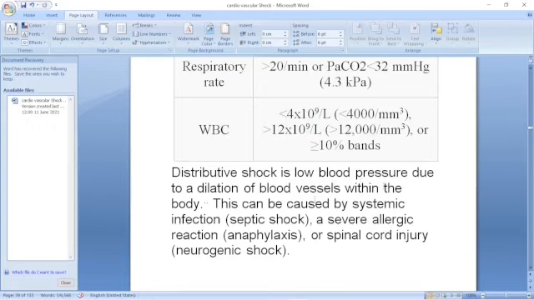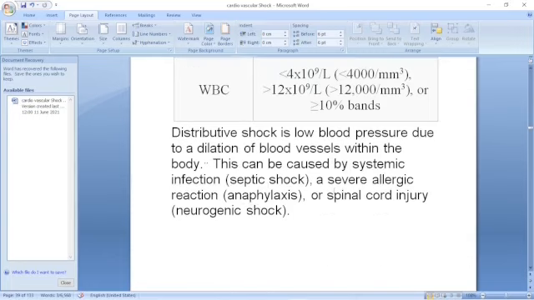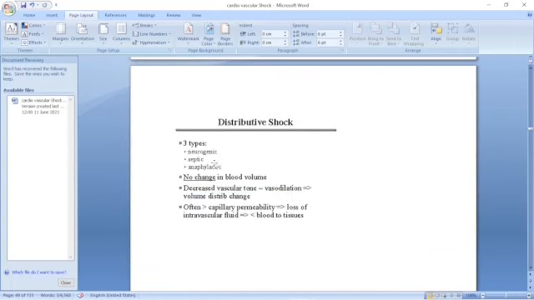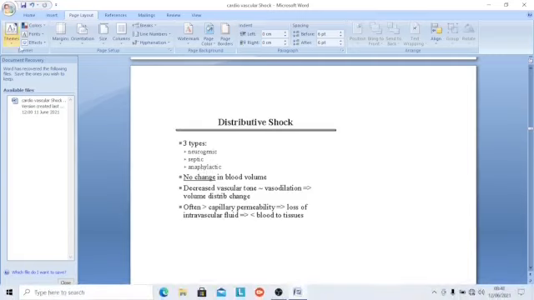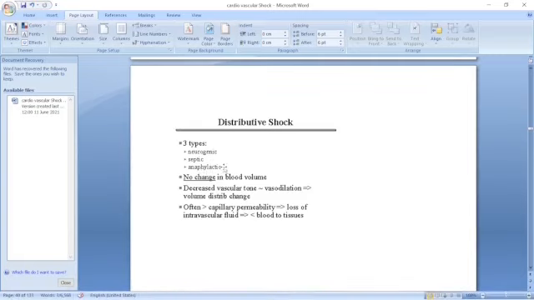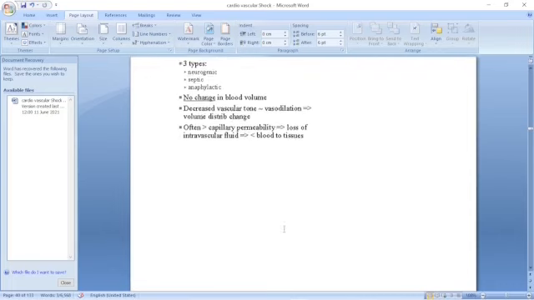Distributive shock is a low blood pressure due to dilatation of blood vessels within the body. This can be caused by systemic infection, septic shock, or anaphylaxis, or neurogenic shock like spinal cord injury. There is no change in blood volume. Blood is sufficient, it has just gone out. There is decreased vascular tone, vasodilation, and volume distribution changes. The blood volume is sufficient, but the distribution changes. With increased capillary permeability, a lot of volume goes into the interstitial spaces.